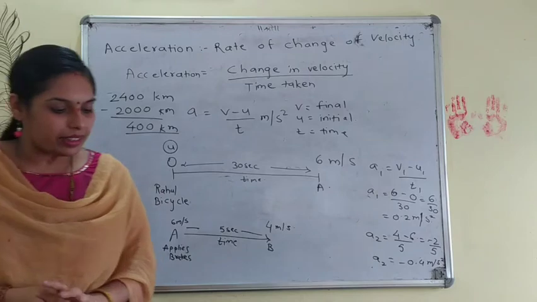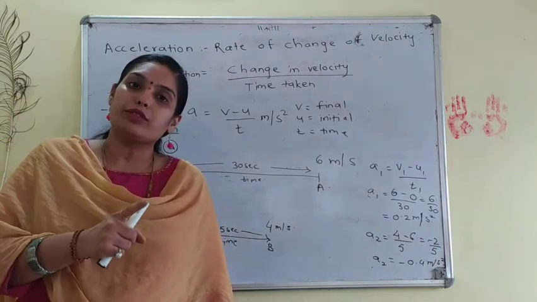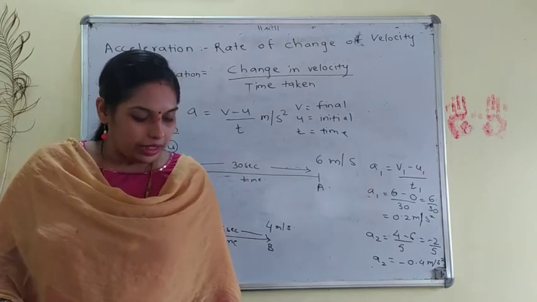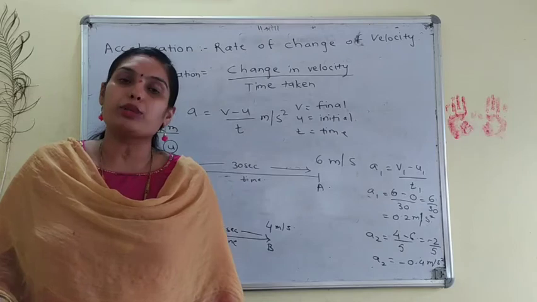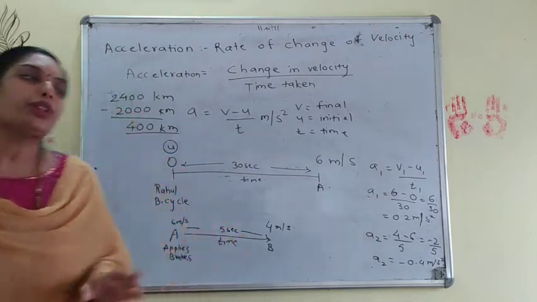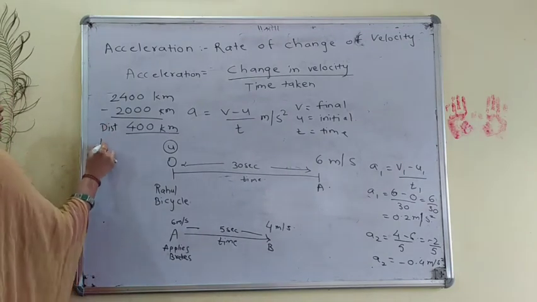They are saying it traveled in 8 hours. Now we have distance as 400 kilometers and time as 8 hours. Calculate the average speed of the car in kilometers per hour and meters per second.